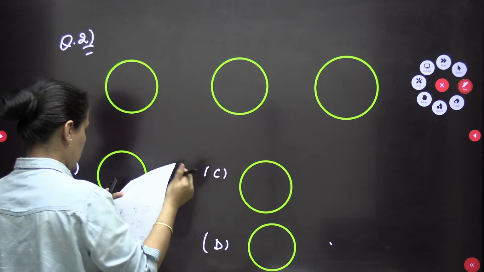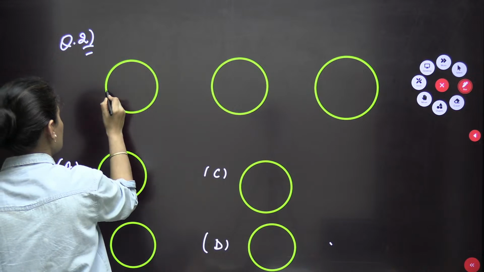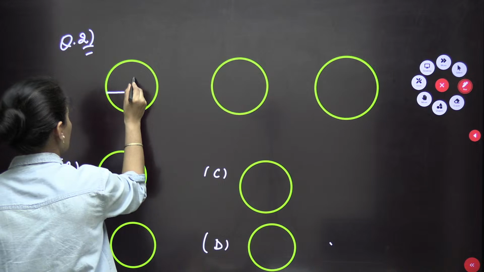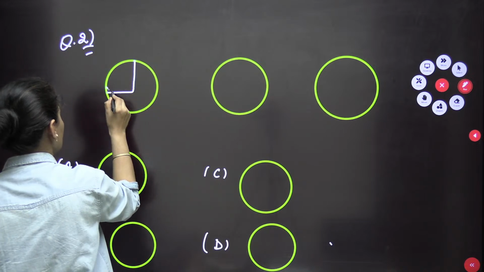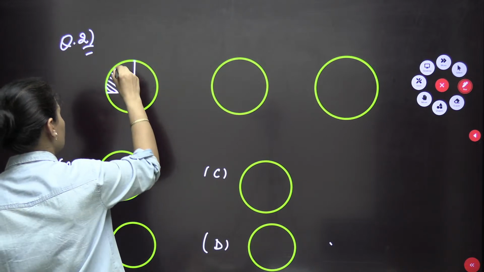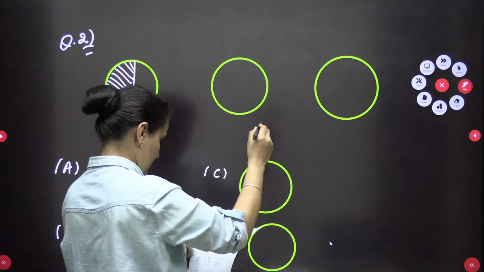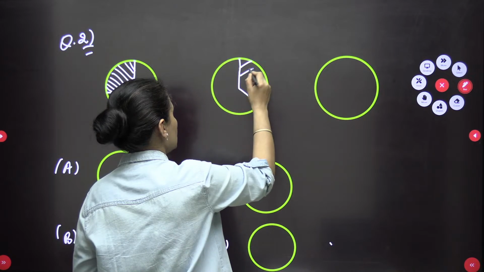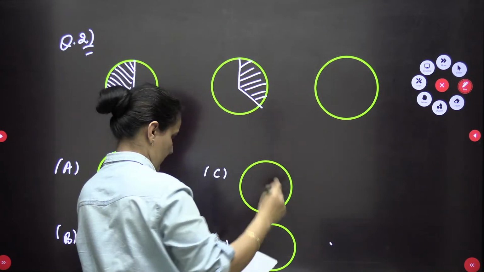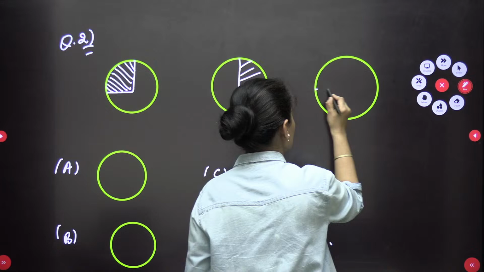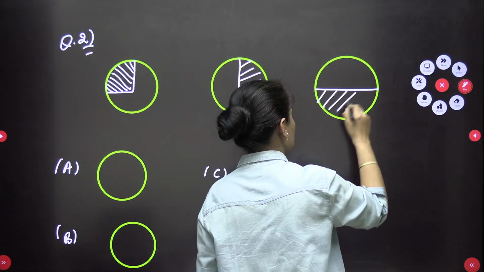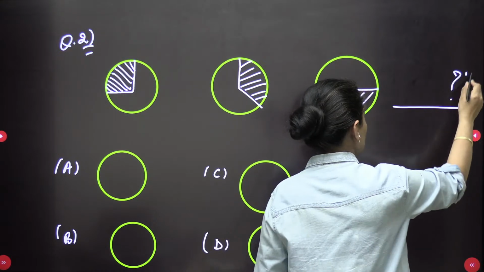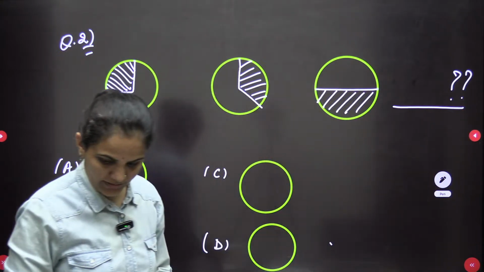It's given to us that 3 figures are there. I should use the white. It's given like this, shaded. Then next it is like this, shaded, and next it's like this, shaded. Then it is asking which one should be there, following which pattern, so it should be the next one.